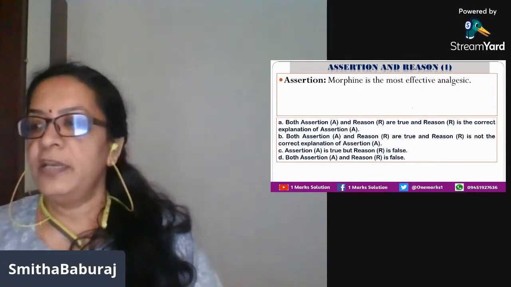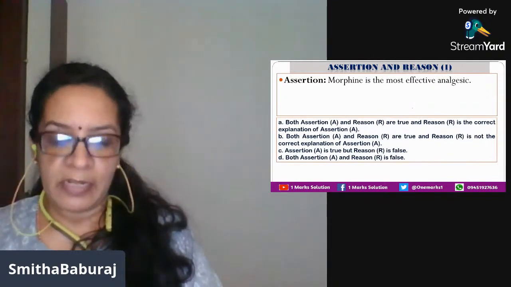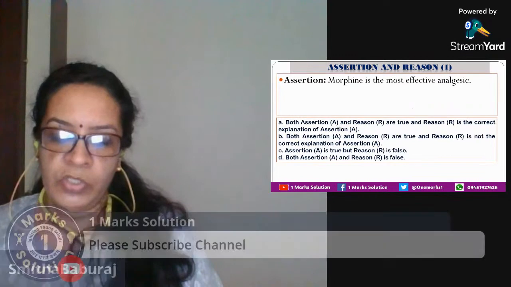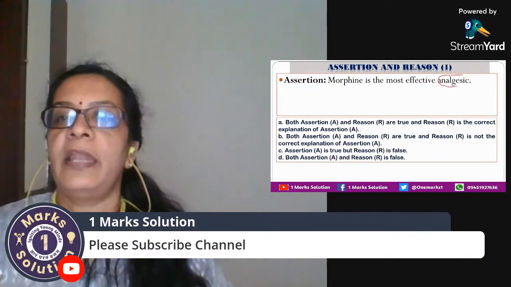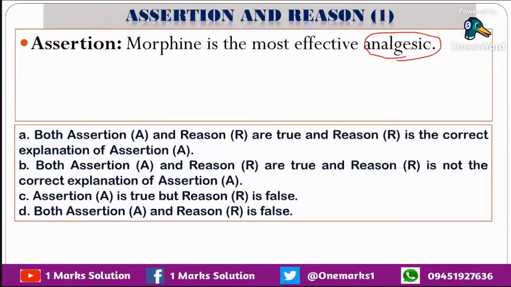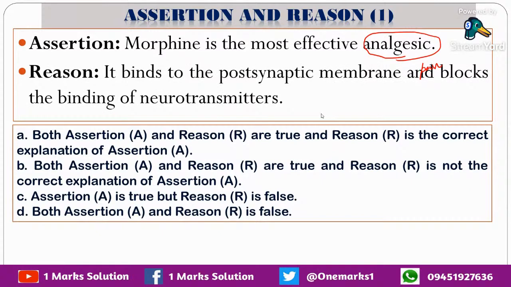So the first question here is, morphine is most effective analgesic. So what is analgesic here? Analgesic is a drug which gives relief to pain, isn't it? And we know that statement is correct. And the second statement, it binds to the postsynaptic membrane and blocks the binding of neurotransmitter. So this is an opioid drug.